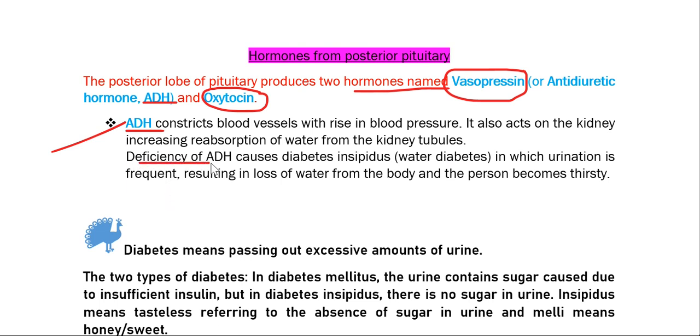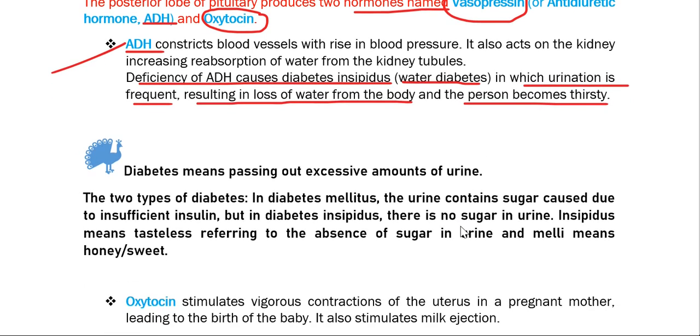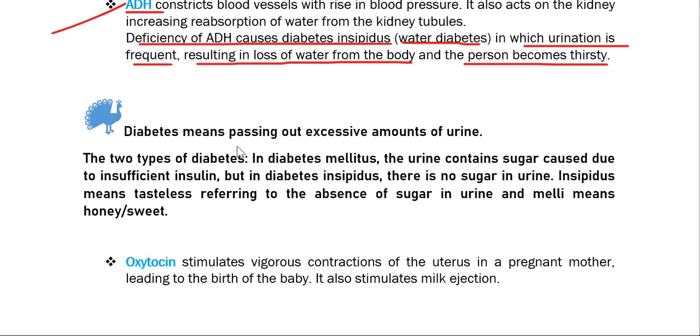And deficiency of this hormone causes diabetes insipidus, which is called water diabetes. Diabetes mellitus is known as sugar diabetes, and diabetes insipidus is called water diabetes, in which urination is frequent, resulting in loss of water from the body, and the person becomes thirsty. So here I got two terms for diabetes. What do you mean by diabetes? Diabetes means passing out excessive amounts of urine.